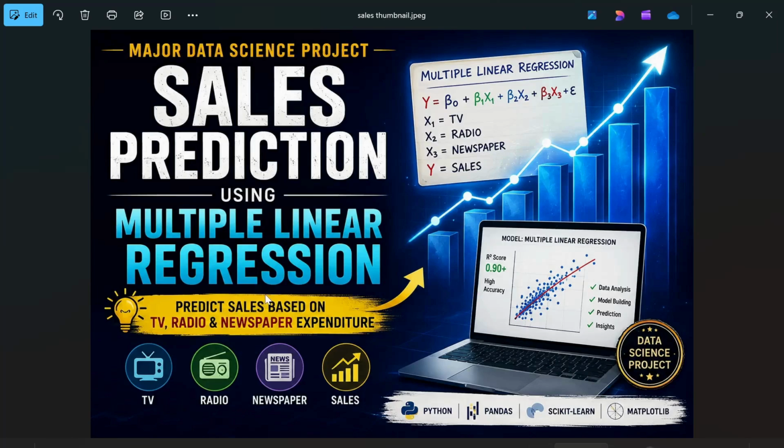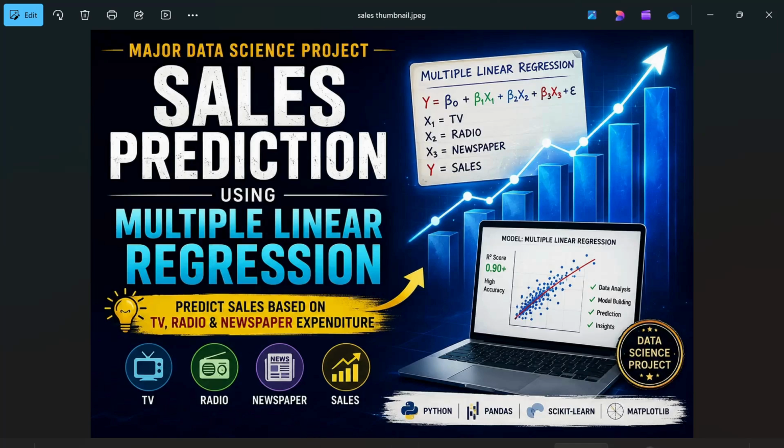In this project I will explain how we can predict product sales using different advertising platforms such as TV, radio and newspaper. Companies spend a significant amount of money on advertising through different media. However, one common question is which advertising platform contributes the most to the sales? Instead of making decisions based on assumption, we can use machine learning to analyze historical data and predict future sales.